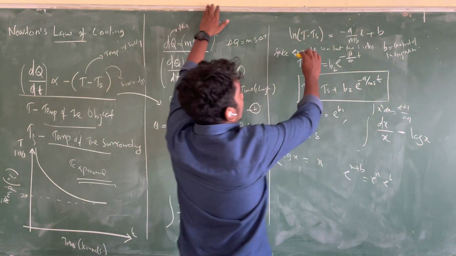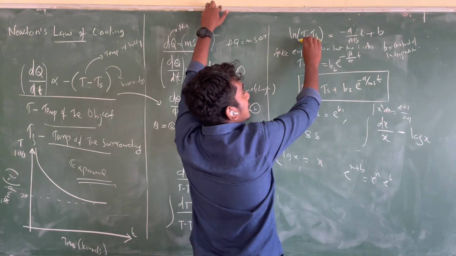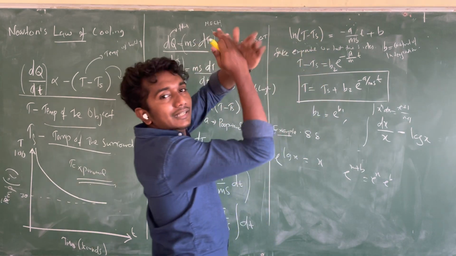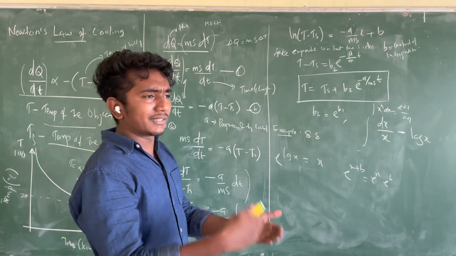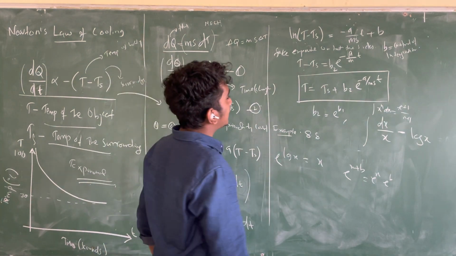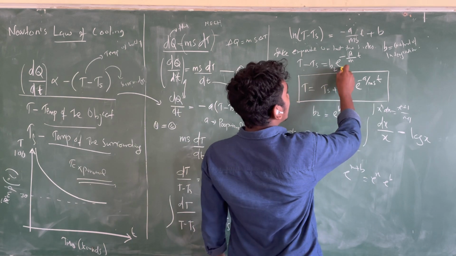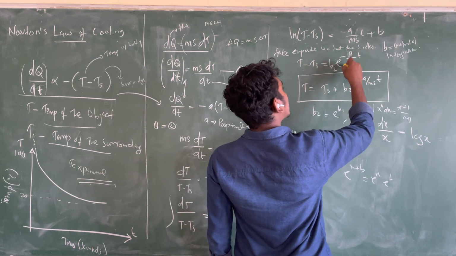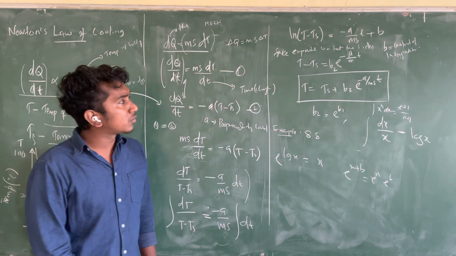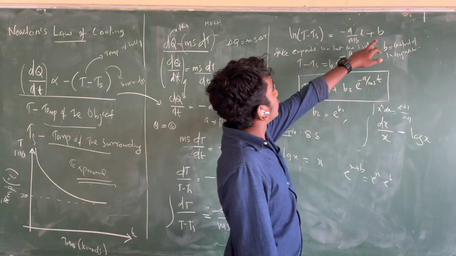So e raised to ln of T minus Ts, but they are reciprocal, I mean, they are opposite processes. So I have taken T minus Ts is equal to b2 into e raised to minus a by ms into t. You will have a doubt, where is b?